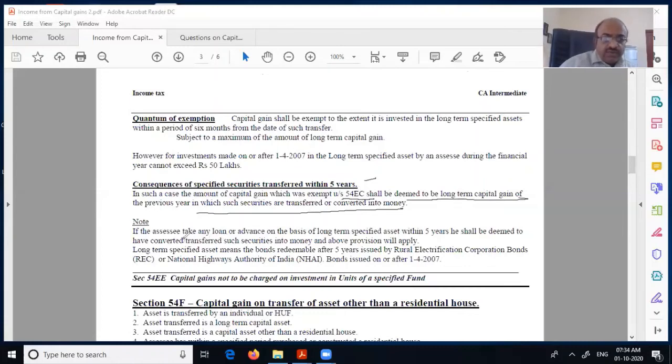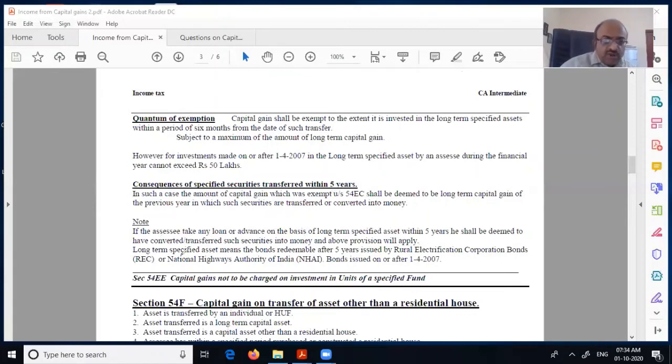Now, even if the assessee says, no, I will not sell the bond, I will pledge that bond and take money, even that is not allowed. If the assessee takes any advance or loan on the basis of the long-term capital asset within 5 years, it shall be deemed to have been converted into money and the above provision will apply. So even if you want to pledge it and take the money, that is also not allowed.